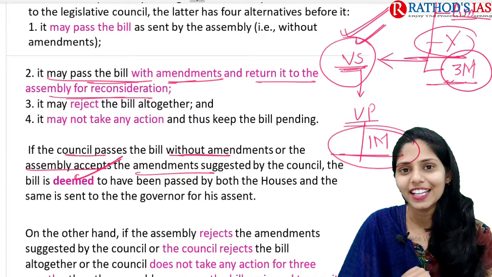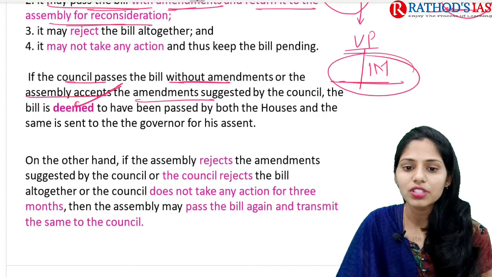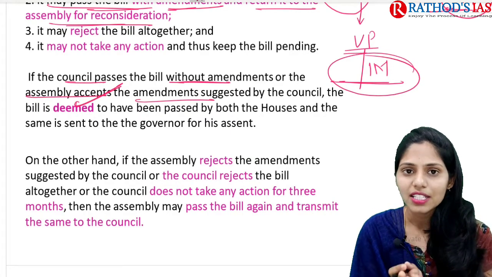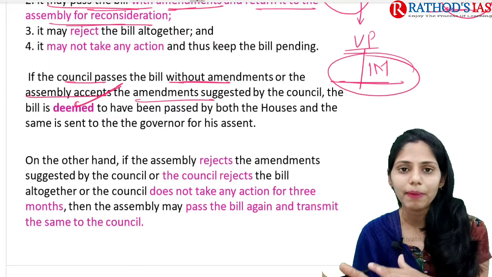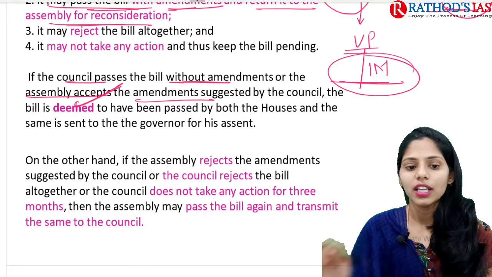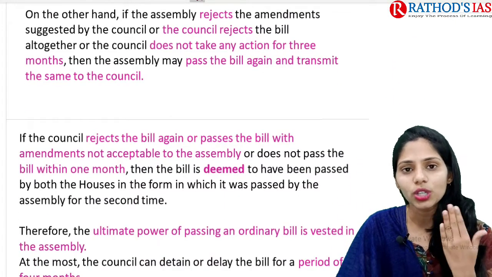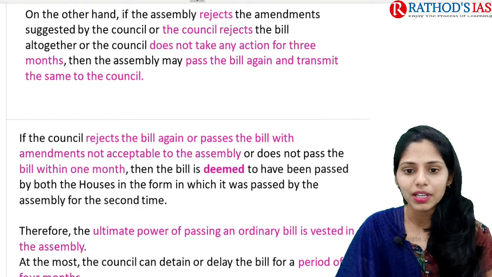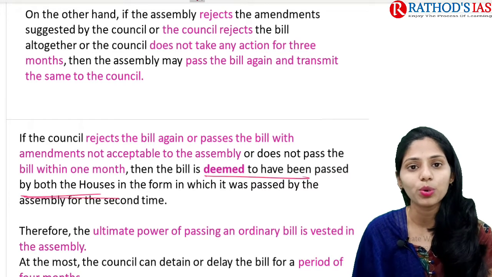If the council rejects or withholds the bill, then the bill will be passed again by Vidhan Sabha in the same session or another session. When the bill comes back to Vidhan Parishad, it has only 1 month, and if it does not pass the bill or accept those amendments in this month, the bill is deemed to have been passed by both houses.